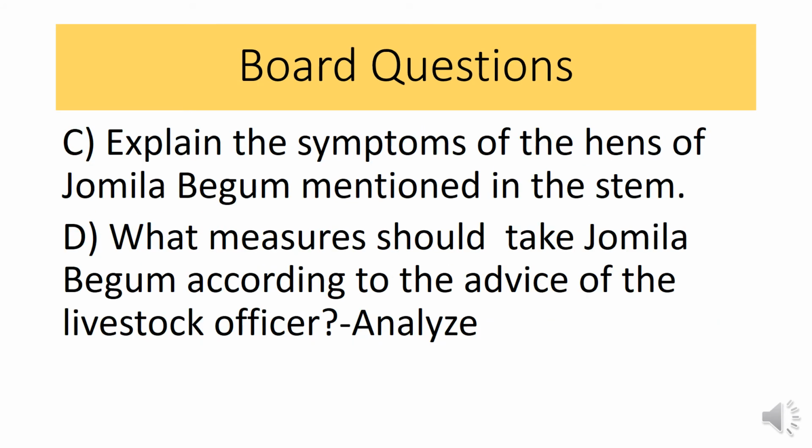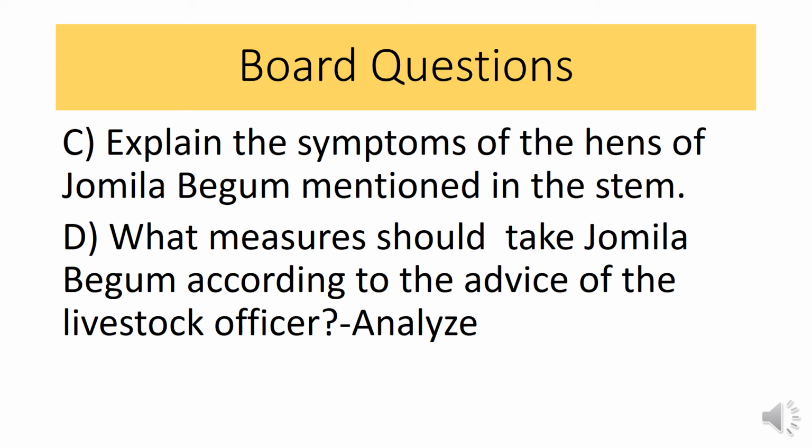The question is number C. Explain the symptoms of the hens of Jamila Begum mentioned in the stem. So you already noticed that this symptom is the symptom of Ranikhet disease. Here you should first write the disease name, then the symptoms.